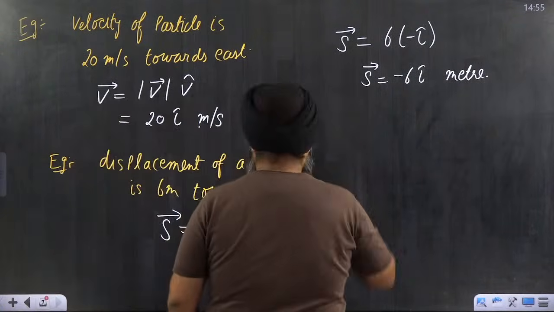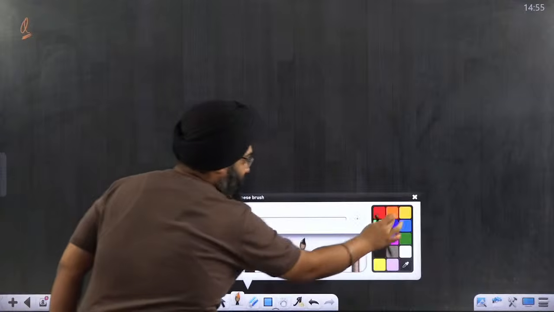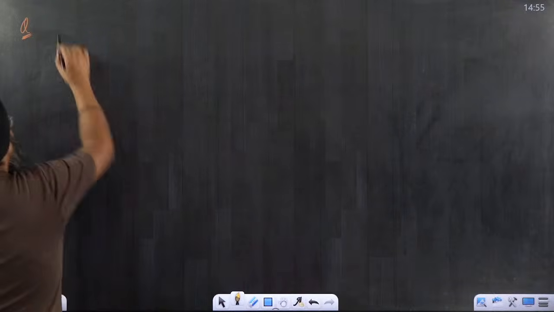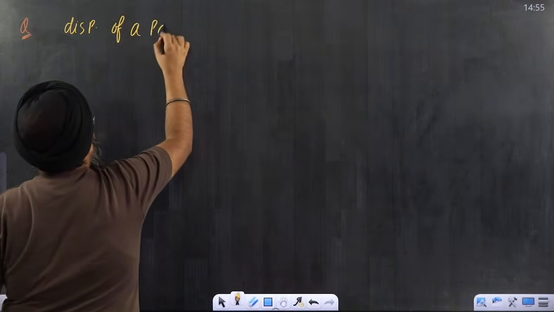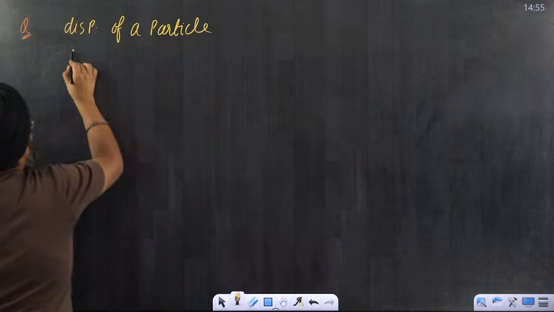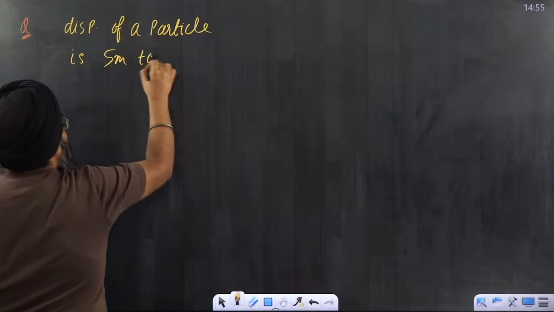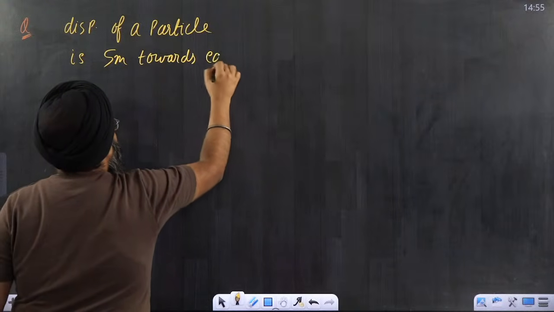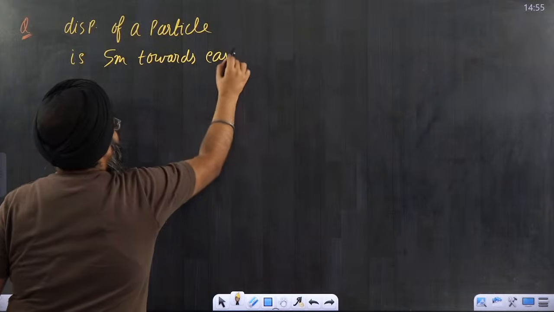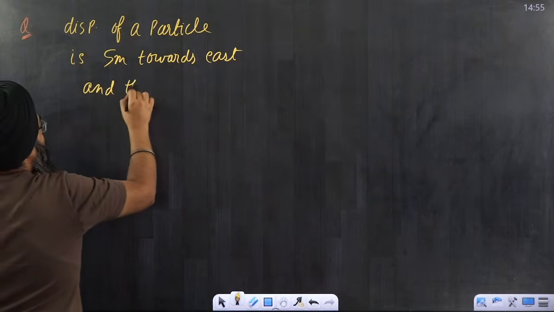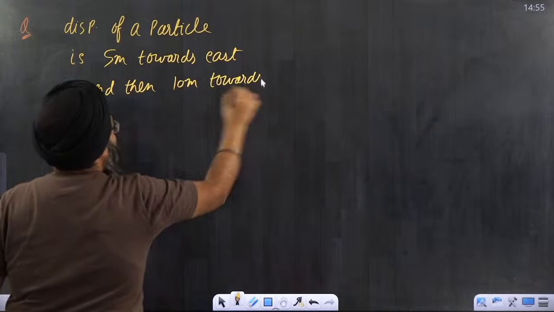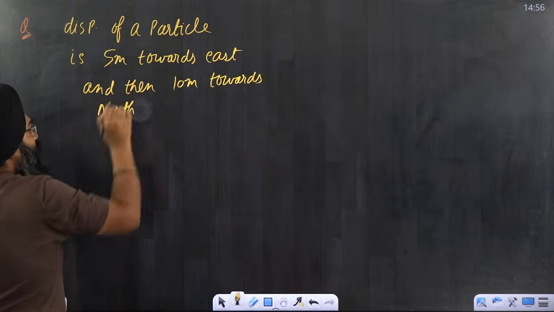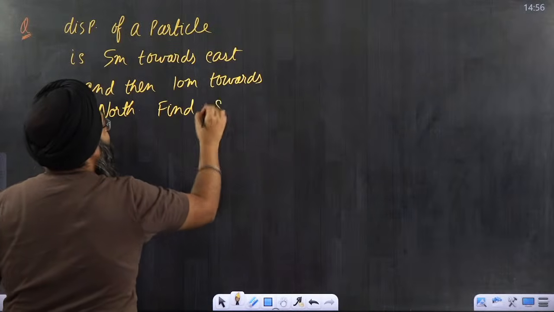Let me take one more example, the last example, and then we will wrap up the class. Please understand. Suppose I say to you that the displacement of a particle is 5 meter towards east and then 10 meter towards north. They are asking you to find the displacement vector.